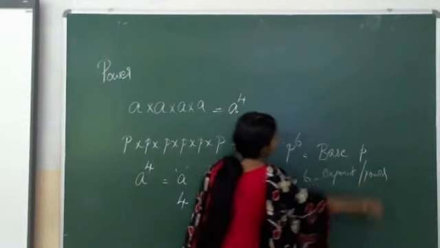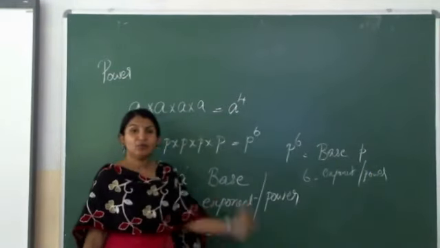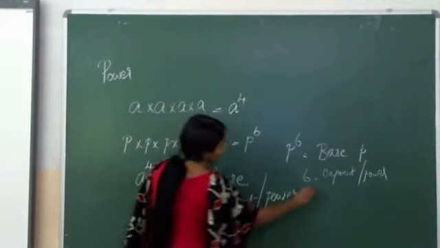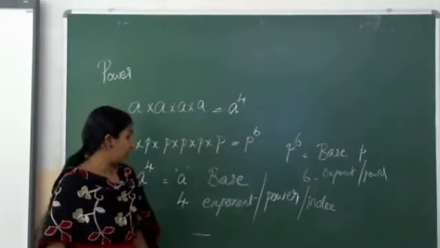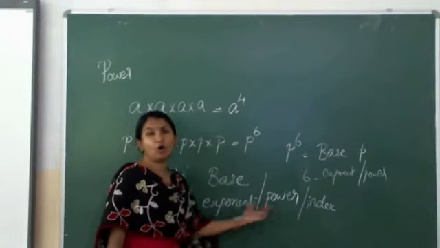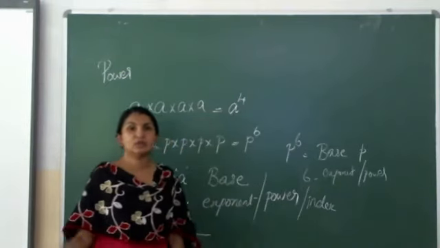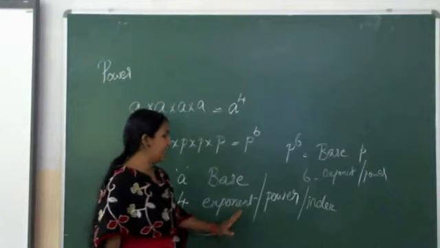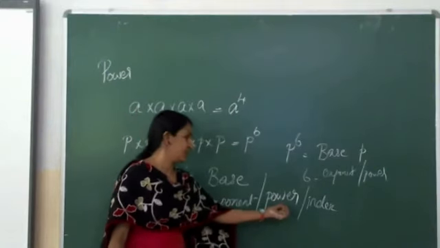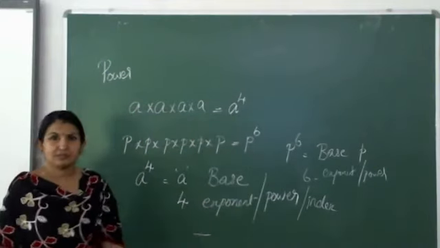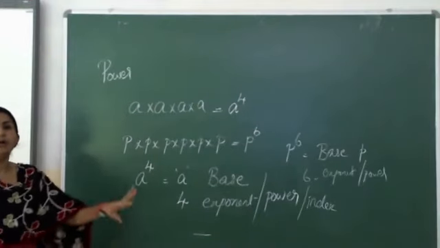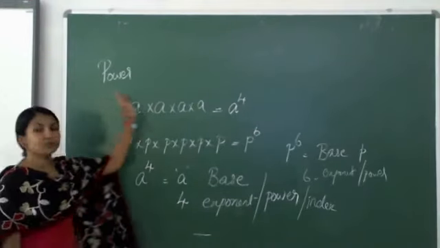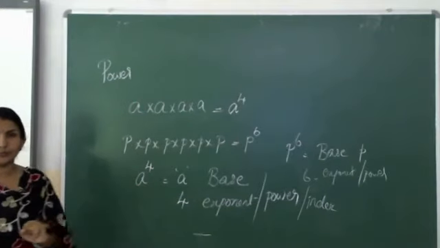Exponent or power. Normally one more word we are saying, or we can say it as index. Index is also there, but commonly we are saying it as exponent, sometimes as power. The other one is multiplication. So exponent, power or index. So what is meant by power? I think it's clear to you.